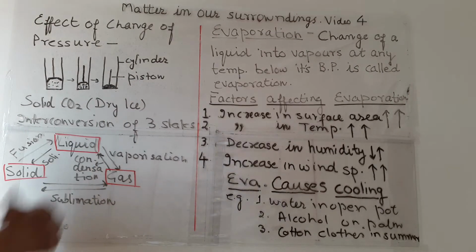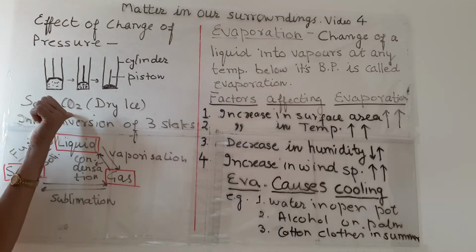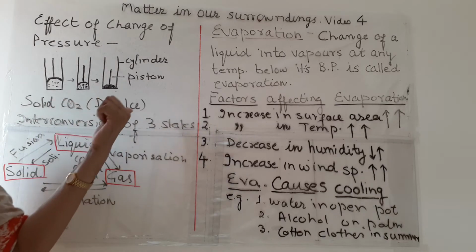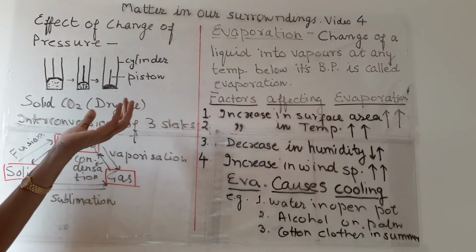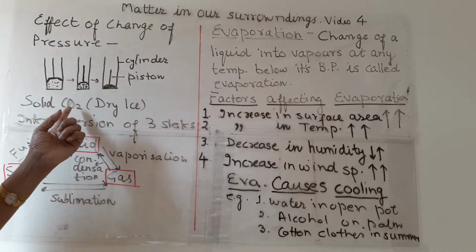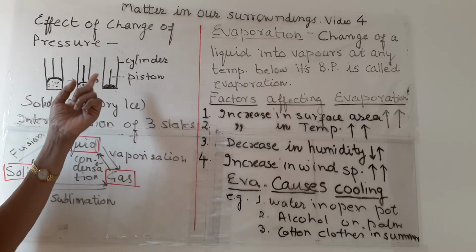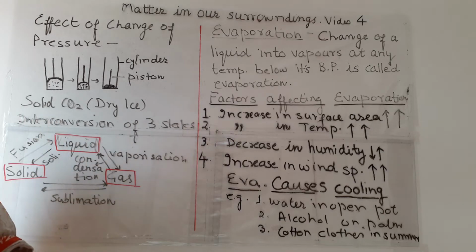For example, you must have heard about solid carbon dioxide. Solid carbon dioxide is also known as dry ice. It is like a piece of ice, but carbon dioxide is a gas. Without converting into liquid, it converts directly into solid.